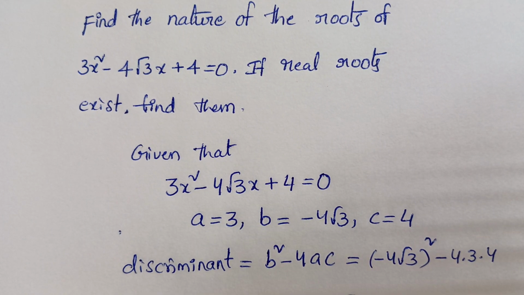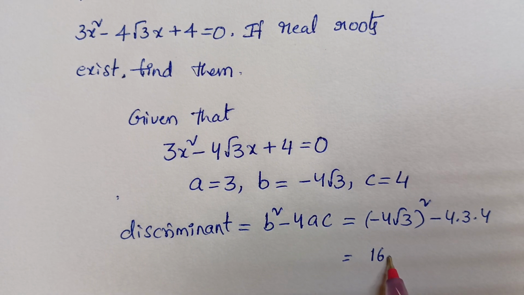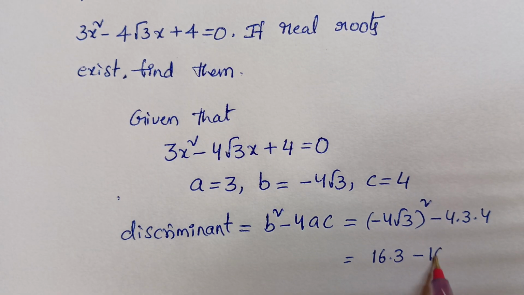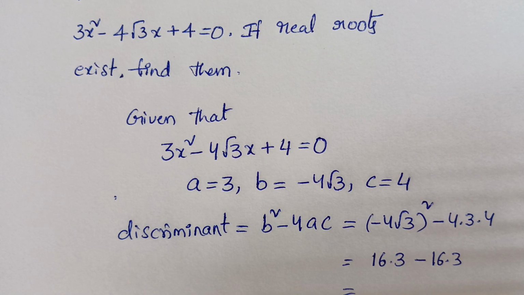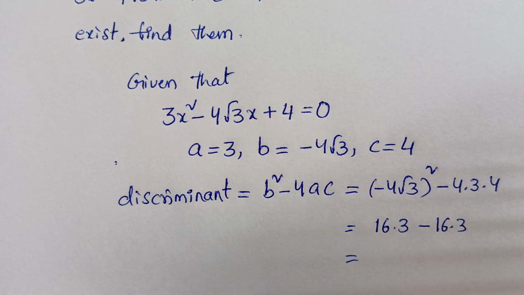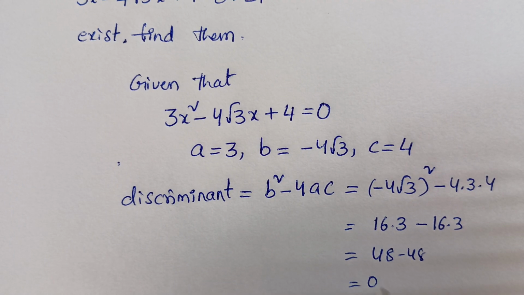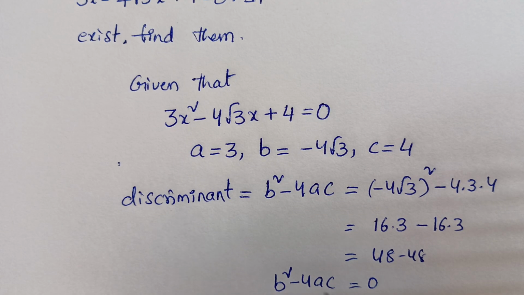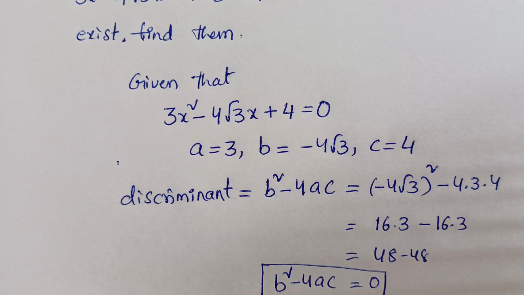Observe here: (4√3)² means 4 fours are 16, √3 into √3 is 3. Here also, 4 fours are 16 into 3. So 16 threes are 48, and 16 threes are 48. Same value minus same value, so 0 will come. So what is the discriminant value? b² − 4ac equals 0.